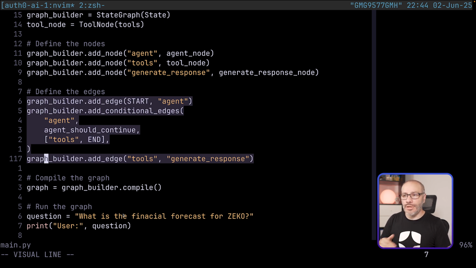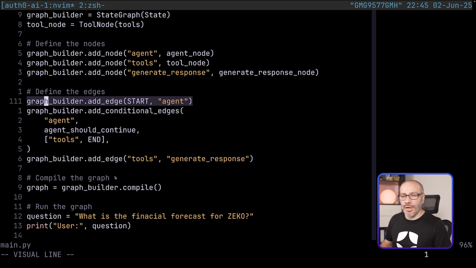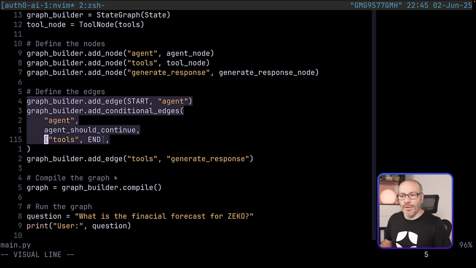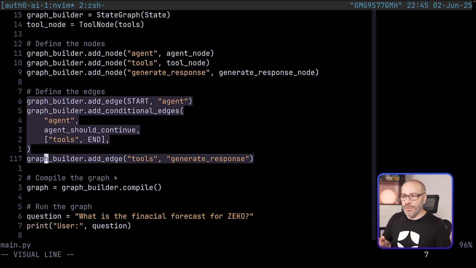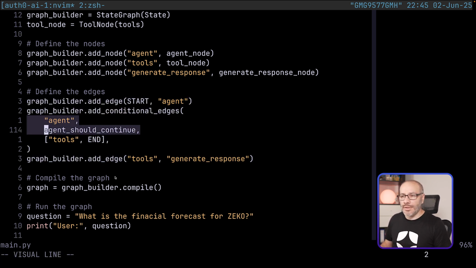After we define the nodes, we need to define the edges, and the edges are the way the nodes connect between each other for this graph. So everything is going to start with the agent that is going to resolve the first layer through the LLM. Then we're going to have a conditional edge, defining if we need to do the tool calling and what comes next. And then in case we are running any tools, we are also going to call the node generate response. Now, this generate response is an optional node. If we didn't trigger any tool call, it will basically not be triggered, and the agent will finalize at the agent step.